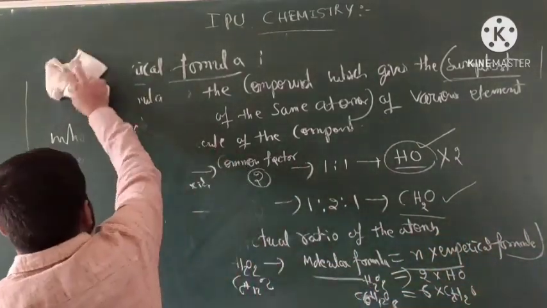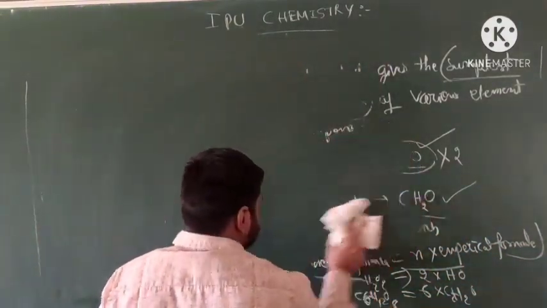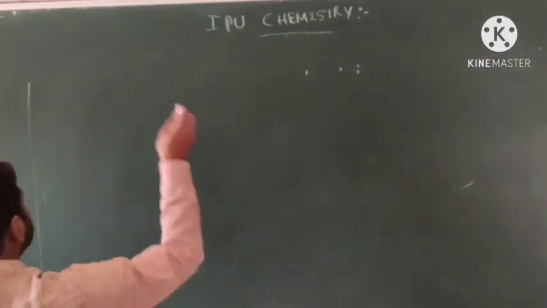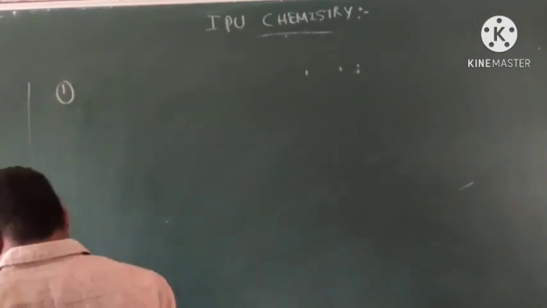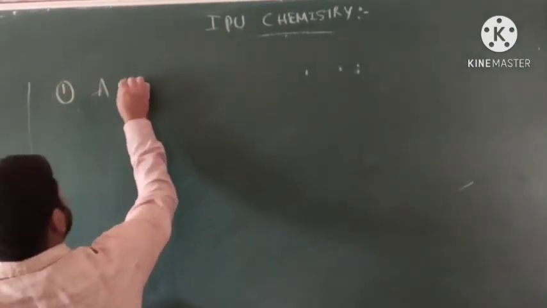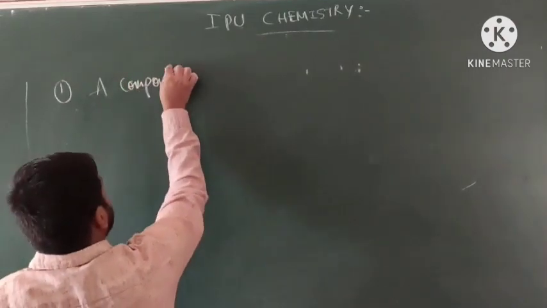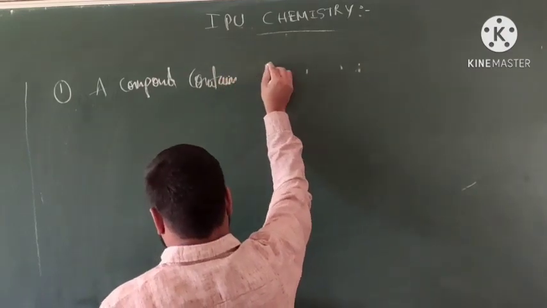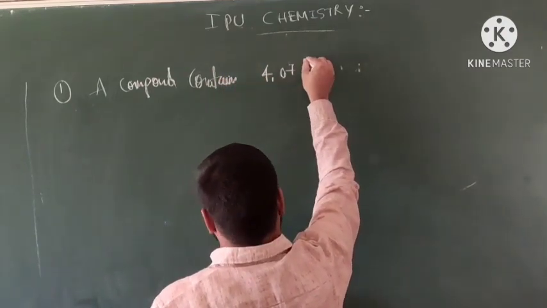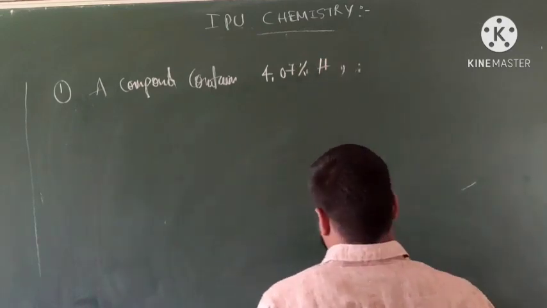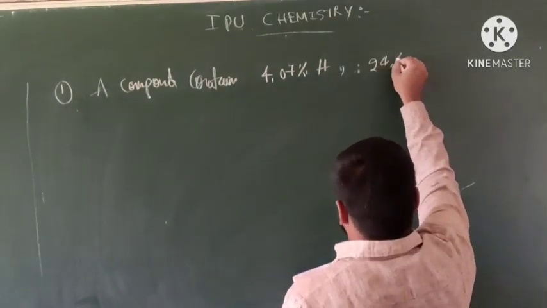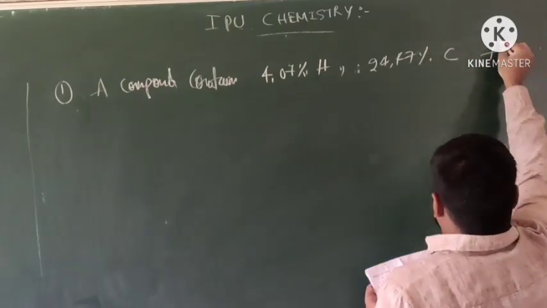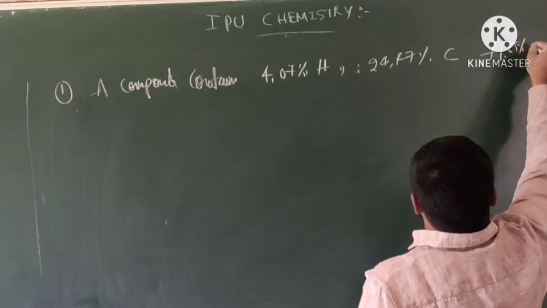So, the last problem we will answer. A compound contains 4.07% of hydrogen, 24.47% of carbon and 71.65% of chlorine.